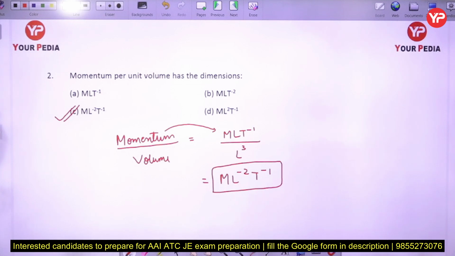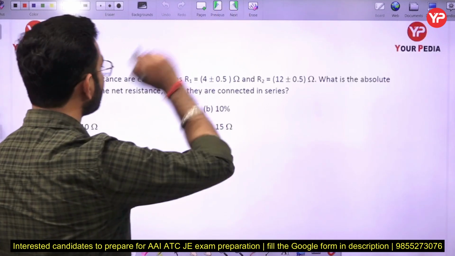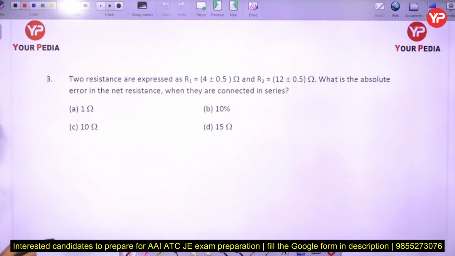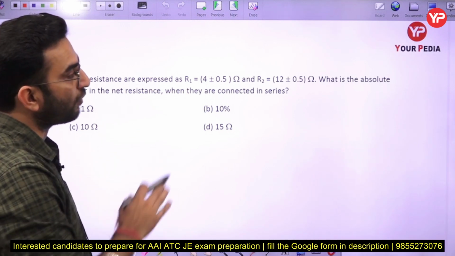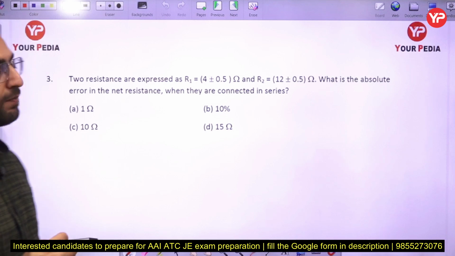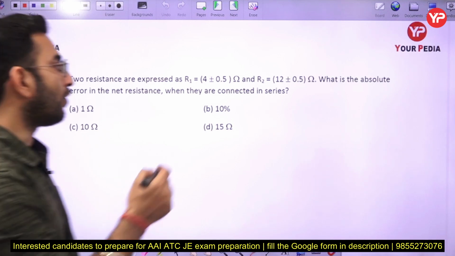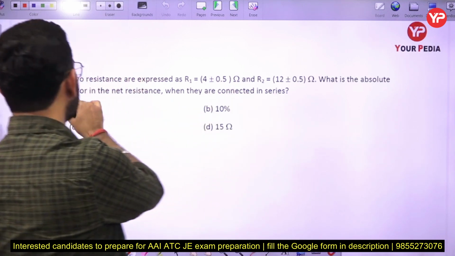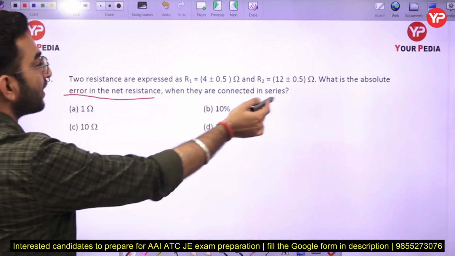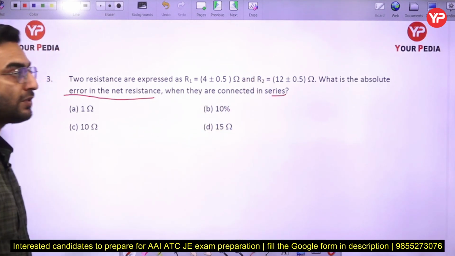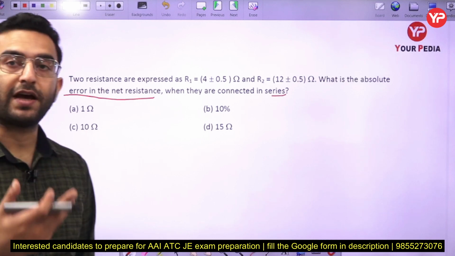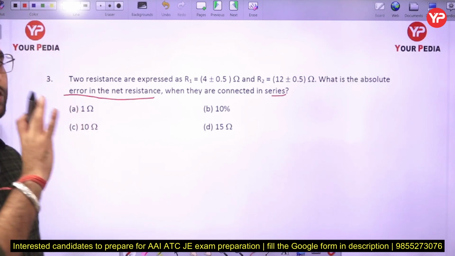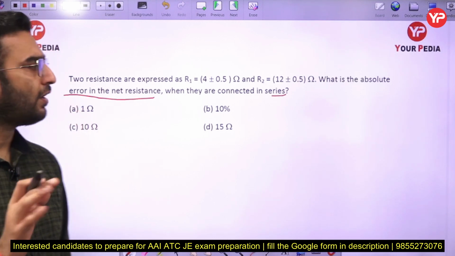Now the next question is, two resistances are expressed as R1 equal to 4 plus minus 0.4 ohm and R2 equal to 12 plus minus 0.4 ohm. So what is the absolute error in the net resistance when they are connected in series? Now always see, whenever you are doing a question related to errors, the questions are going to be very simple.